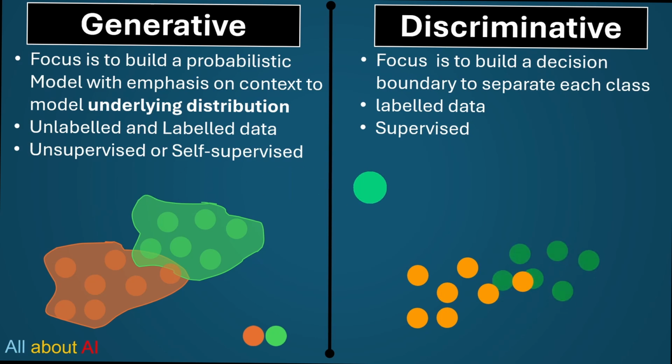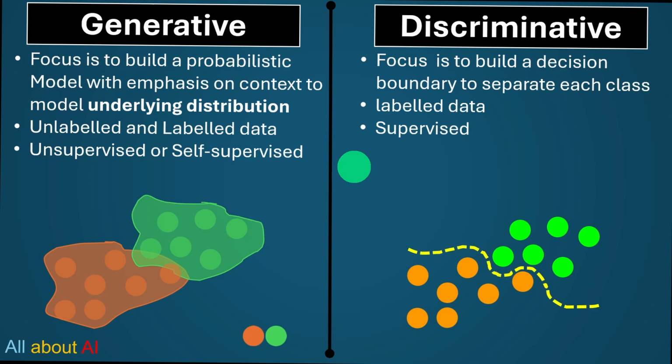Similarly, if we have orange and green data points, the model will try to create a boundary to separate these data points. Next time when we get 2 new points and ask which class each data point belongs to, it will check the boundary, and based on this boundary it will decide okay, this is green and this is orange. Now let's look at the generative and discriminative models and how they work with a toy example to solidify the concept.